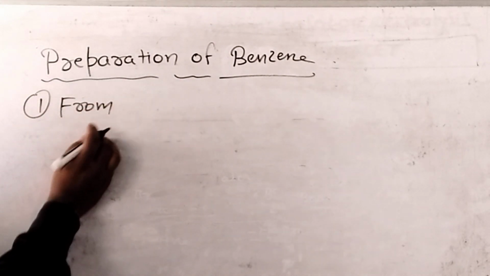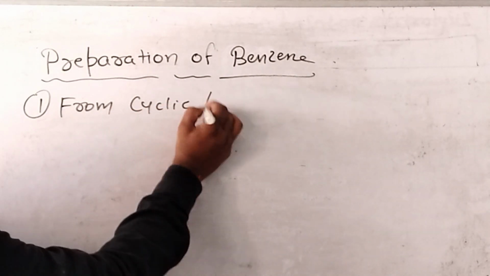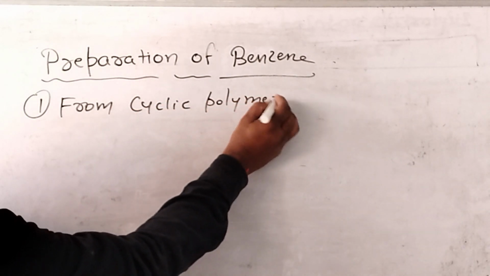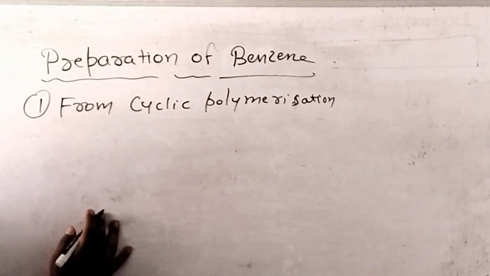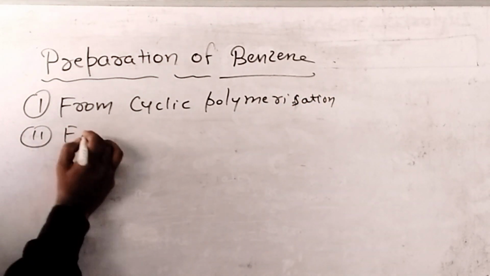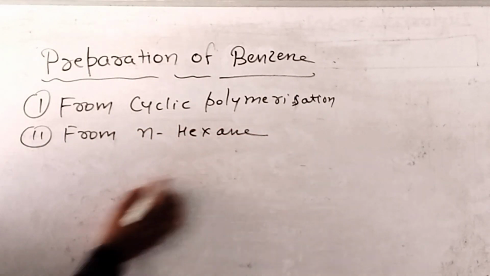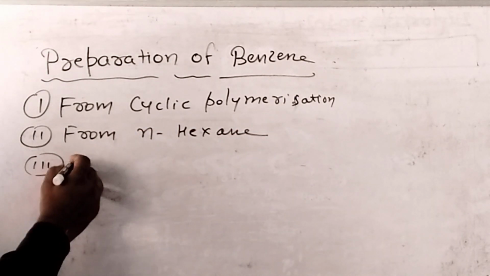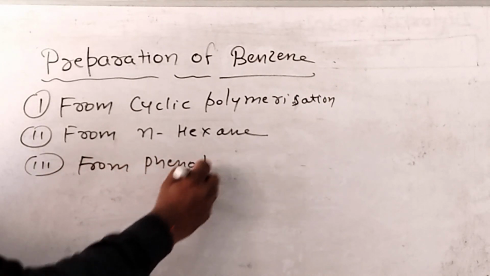Again, benzene is prepared by these methods. The first method is from cyclic polymerization. The second is from n-hexane. The third method is from phenol.